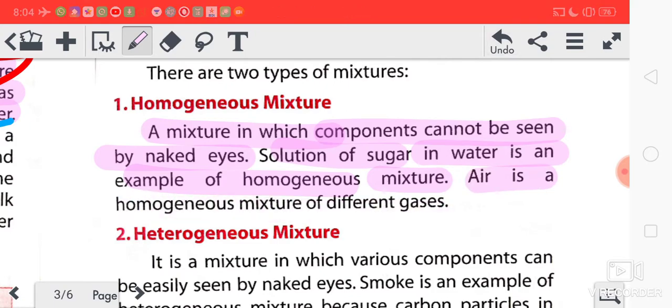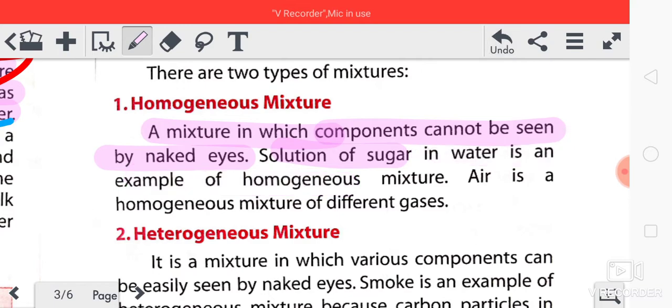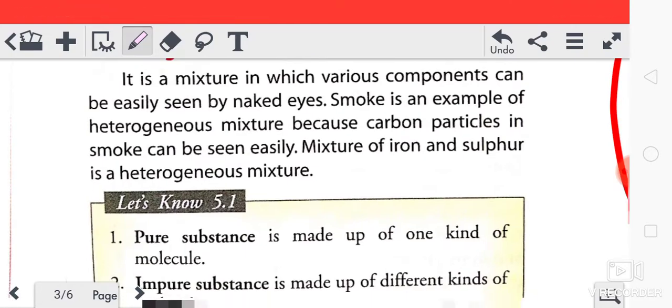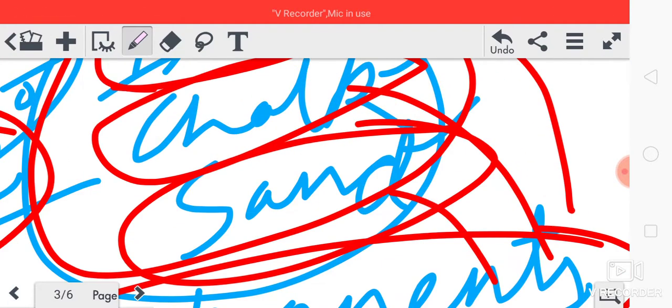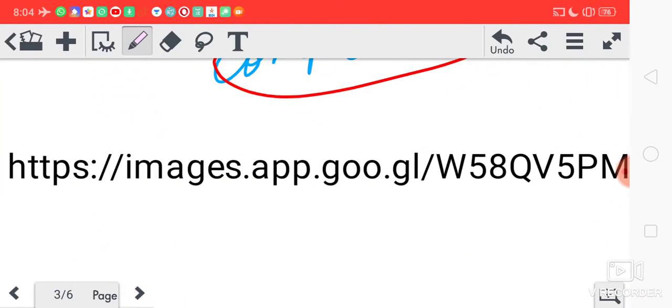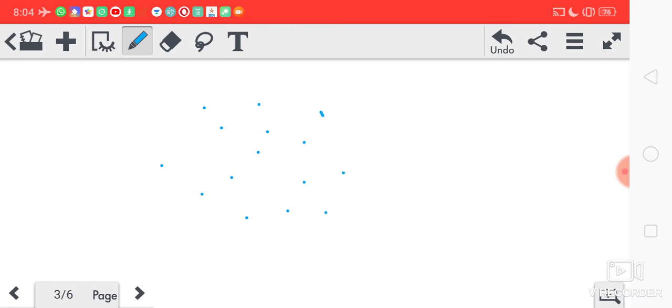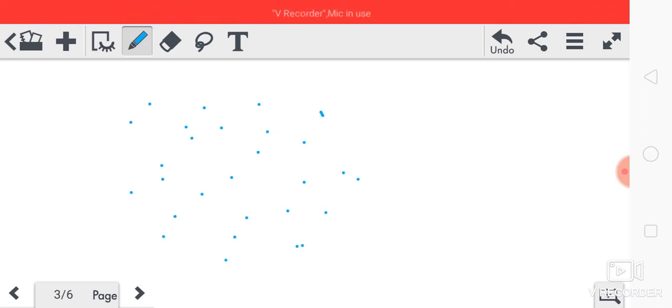Now, what is a homogeneous mixture? Once again I am telling you, in a mixture, if you are not able to see the components, then it will be called as what? Mixture. Suppose air is there. These are the air molecules.